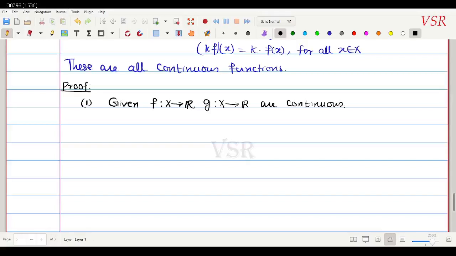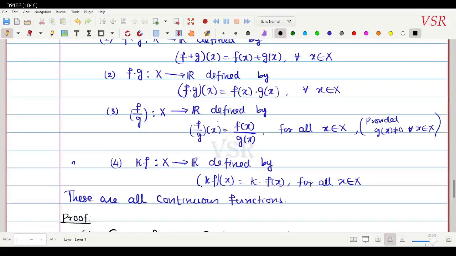Okay, இப்போ என்ன ப்ரூஃப் பண்ண போறோம்? We are going to show that, to prove this f plus g ன function எப்படி டிஃபைன் பண்ணிருக்கேன்? f plus g of x which is equal to f of x plus g of x னு டிஃபைன் பண்ணிருக்கோம் இல்லையா?